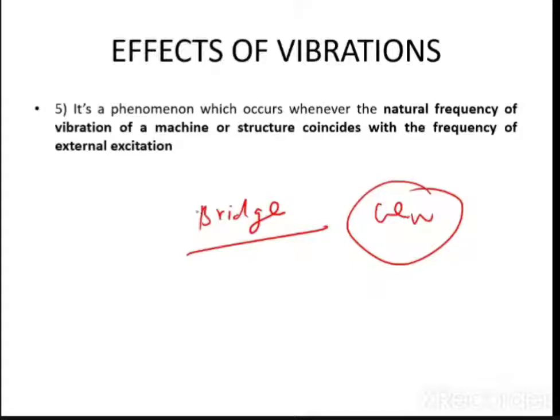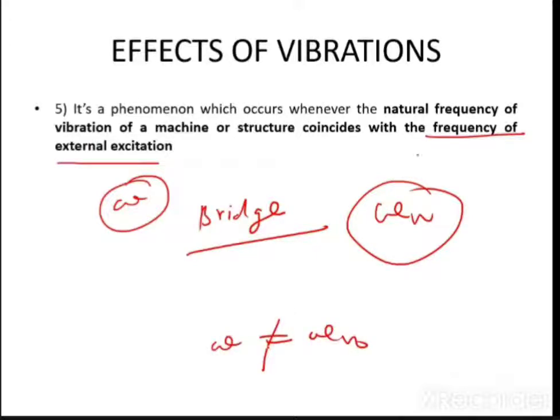Let us say that the external excitation force is nothing but a wind force. So let us say that this external excitation frequency is omega. So what is this omega? The frequency of external excitation. There is, let us say, wind velocity, wind angular velocity, radian per second. Now, as an engineer, you have to take care that this omega should not be equal to omega n. Means what? If the natural frequency omega n of a vibration of a machine or structure coincides with the frequency of external excitation, 100% resonance will occur, and your oscillations will go to infinity and your system will fail.